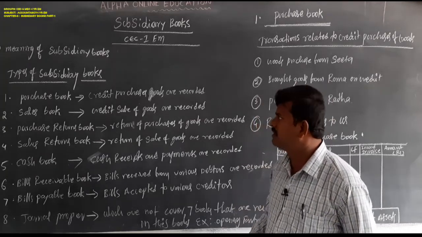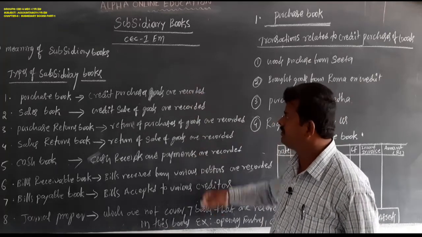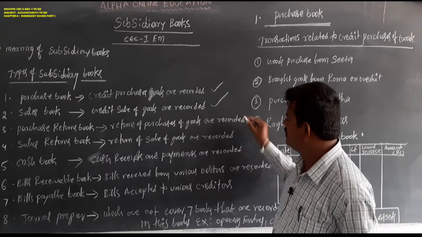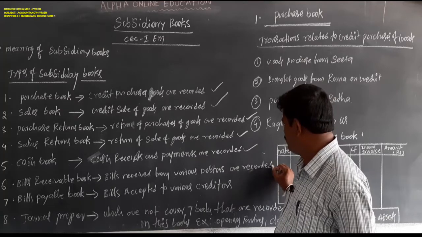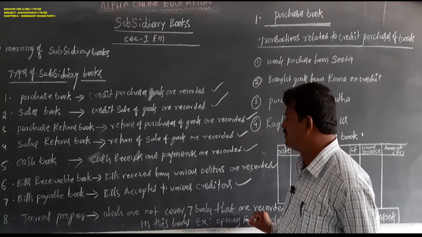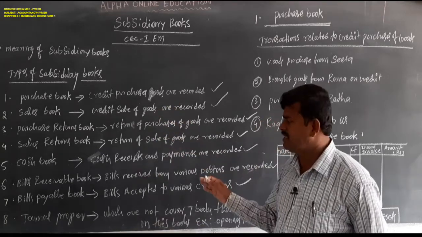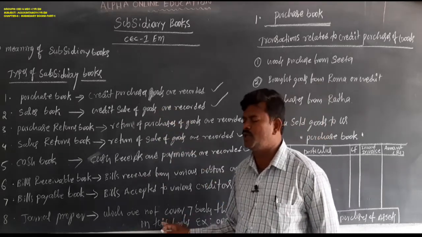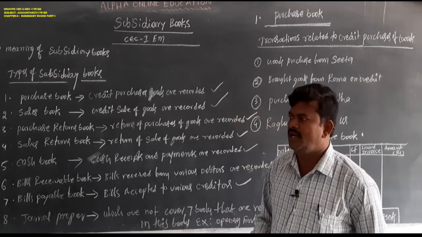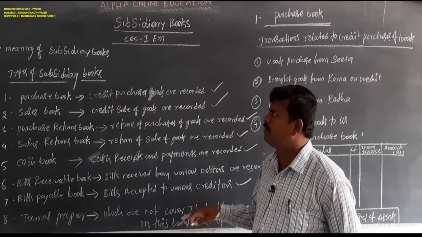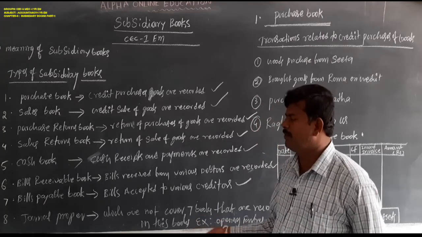The eighth one is journal proper. Journal proper means transactions not covered in the 7 books: purchase book, sales book, purchase returns book, sales returns book, cash book, bills receivable book, and bills payable book. The transactions not covered in the above 7 books must be recorded in the journal proper.